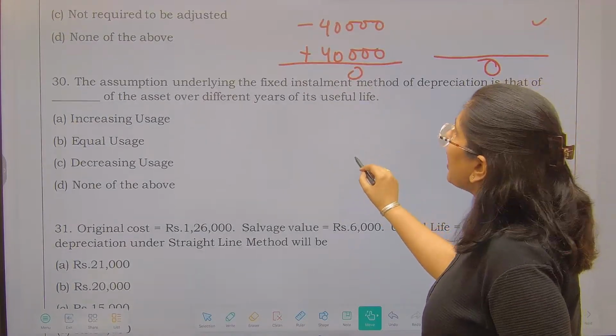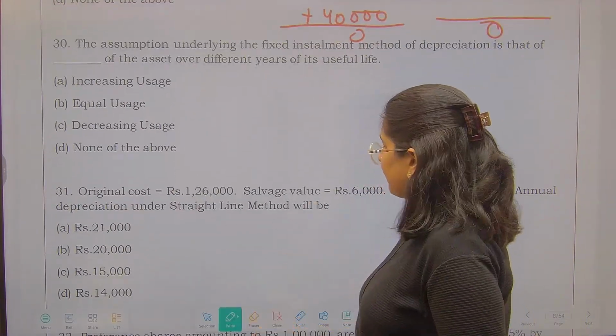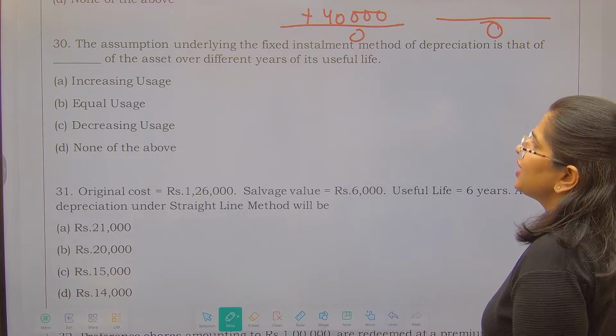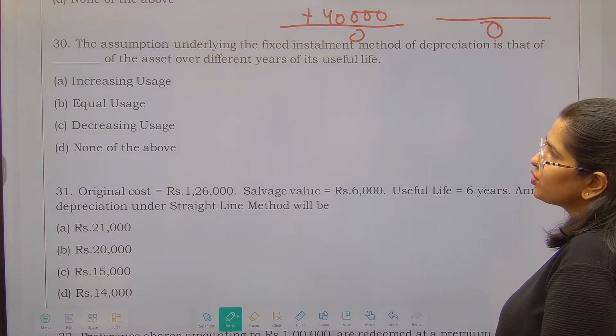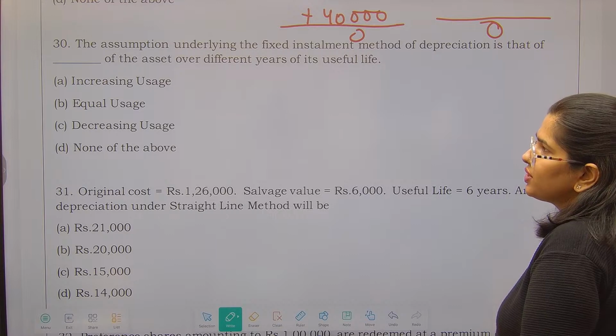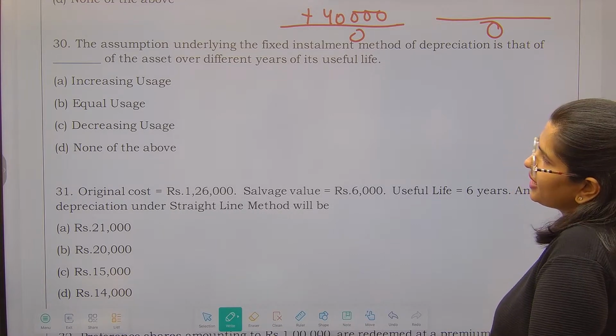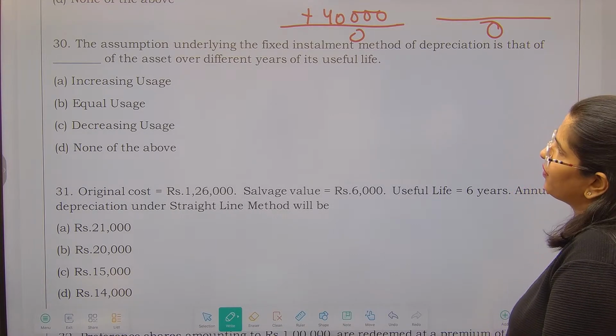The assumption underlying the fixed installment method of depreciation is that of the asset over different years of its useful life: increasing usage, equal usage, decreasing usage, and none of the above. ठीक है.